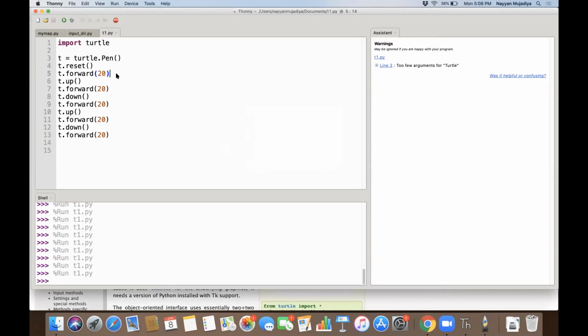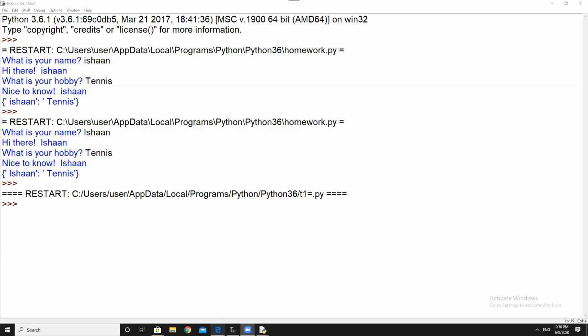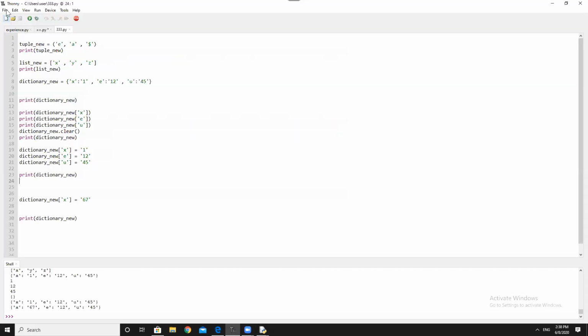Okay. So can you draw a rectangle on your own? I mean, you can share your screen and please draw a rectangle. I think, yeah, I can do it. Yeah, please. Should I do it on Thonny or should I do it on this? Whatever you are comfortable with. My aim is that you should learn. That's it.